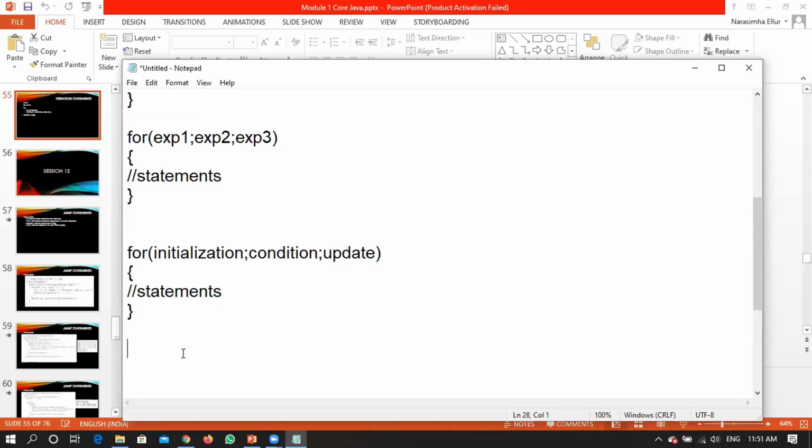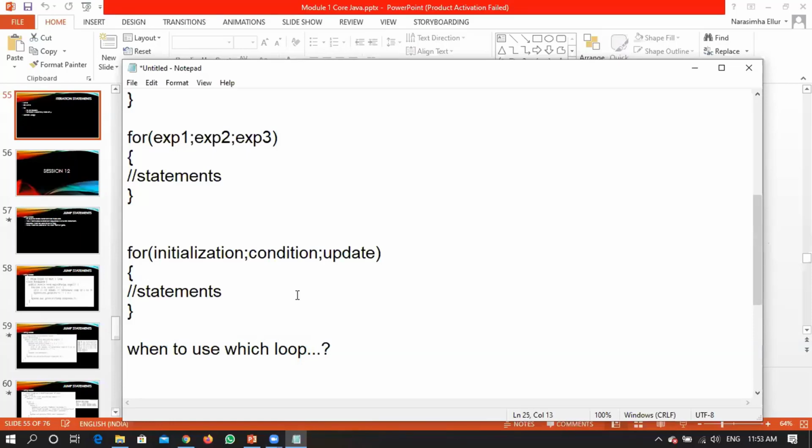So before we proceed with further explanation on these things, can anybody answer me a small question? My question is, when to use which loop? When to use a while loop and when to use a for loop? When you know exactly how many times your particular loop has to work, in that case you will be using a for loop. When you don't know how many times your particular loop needs to work, in that case you will be going with a while loop, right?